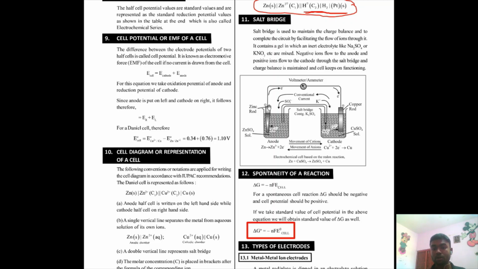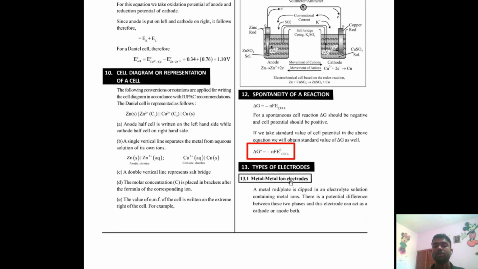The negative sign here is for showing the direction of the electron, where the electron flows from. The direction of electron flow is from negative to positive, and the direction of current is opposite to that. The conventional current sign is here. The negative and positive signs show the direction of current and electron. But the function of anode and cathode, whether it is this side or that side, or whether it is a galvanic cell or electrolytic cell, will always be that anode is associated with oxidation and cathode is associated with reduction. I hope that made sense.